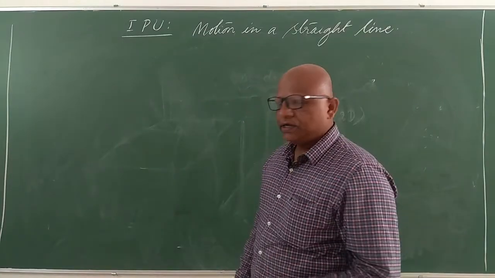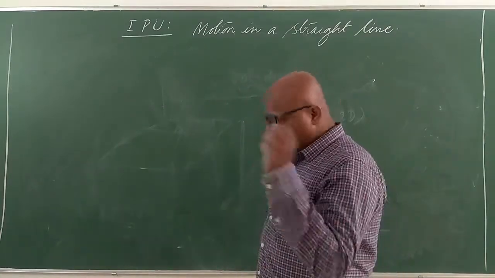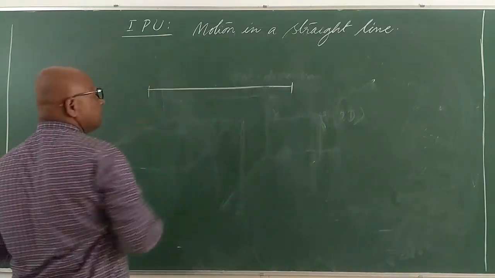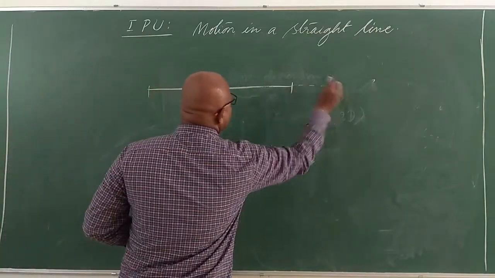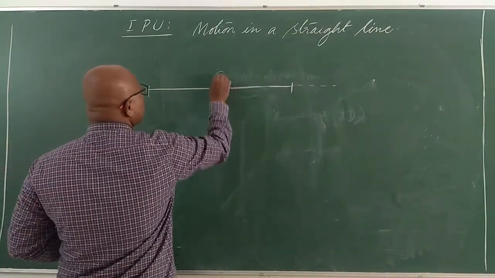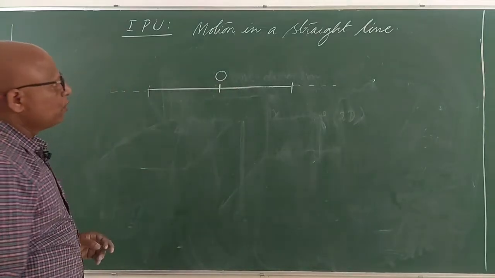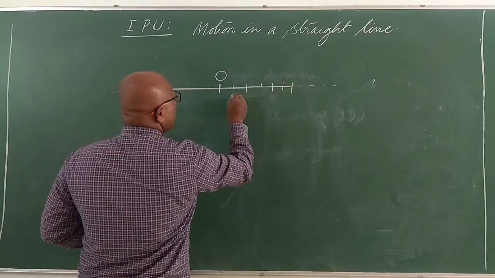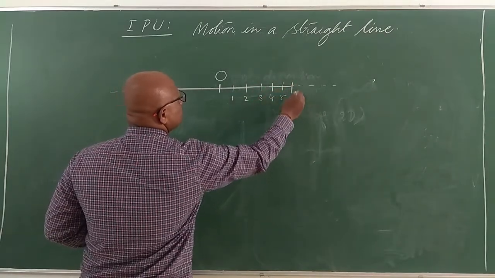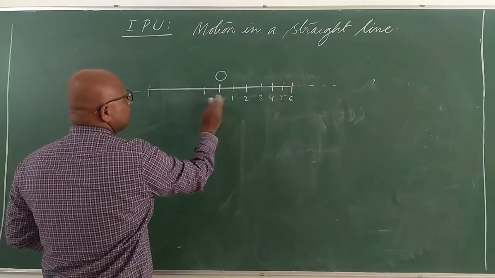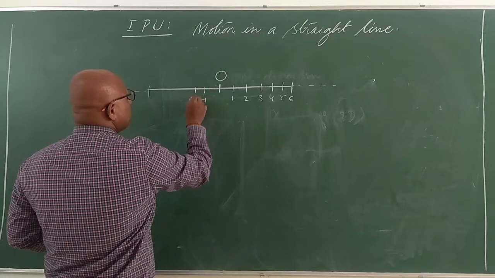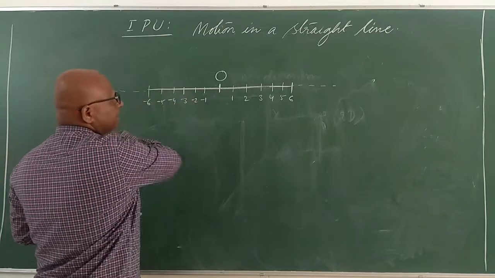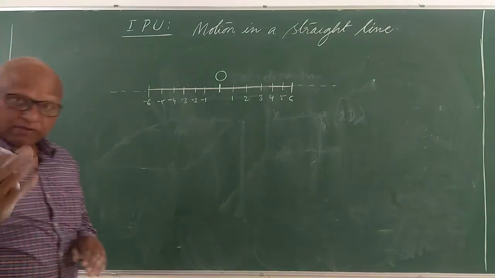I think you have already known about this in your first few classes, but let me revisit again. We will start with the number line, called the real number line. This is the origin of that line, which is represented by O. To its right side, there are numbers 1, 2, 3, 4, 5, 6, etc. At the left side, there are numbers -1, -2, -3, -4, -5, -6, etc. You can move in any way.